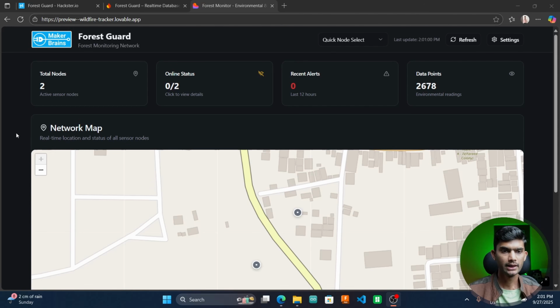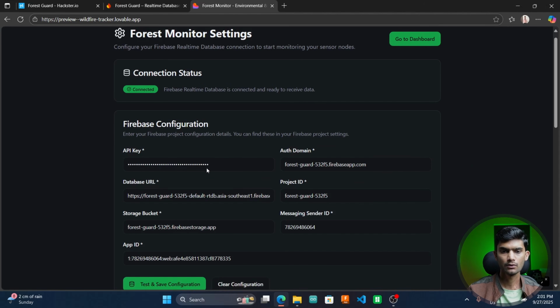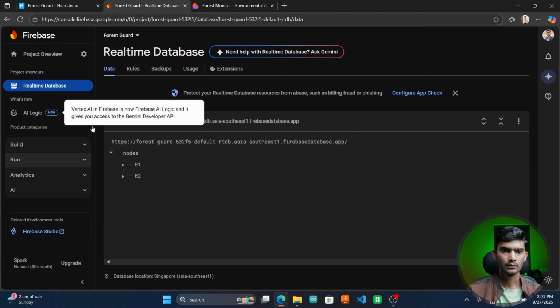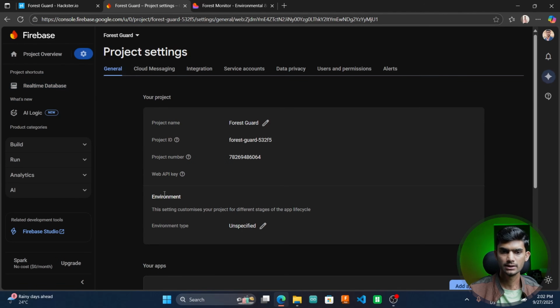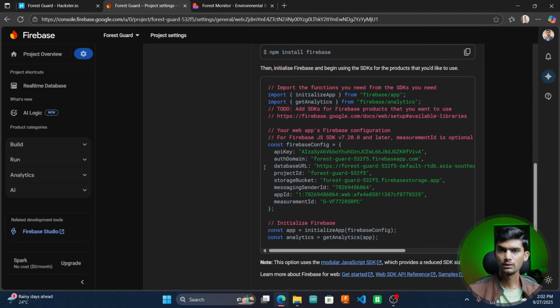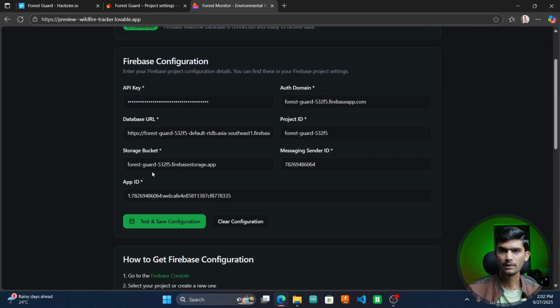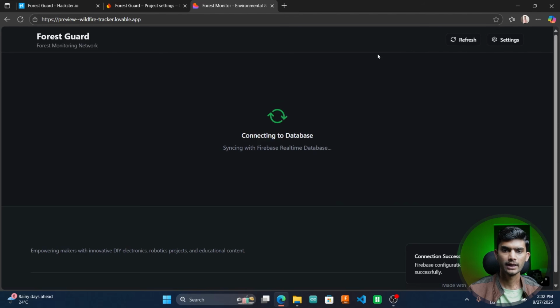For the dashboard, I used Lovable.dev to develop this app. In this dashboard, you can go to the configuration settings. Here you need to provide the Firebase configuration that we have copied earlier. To find them again, you can go to the Firebase project, project overview, project settings. Here you have the same configurations for the Firebase. You can just copy paste the same over here and click on test and save configuration. Once that is done, you can go back to the dashboard.